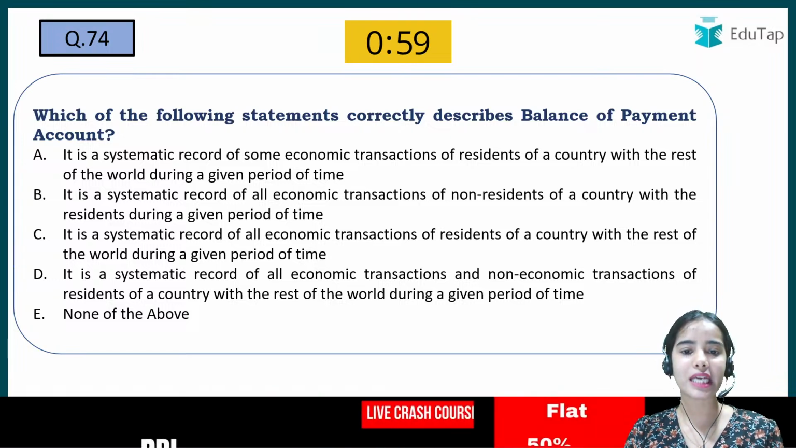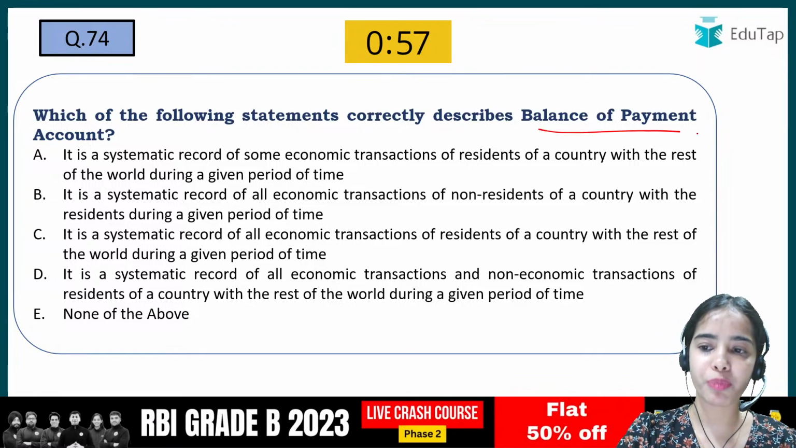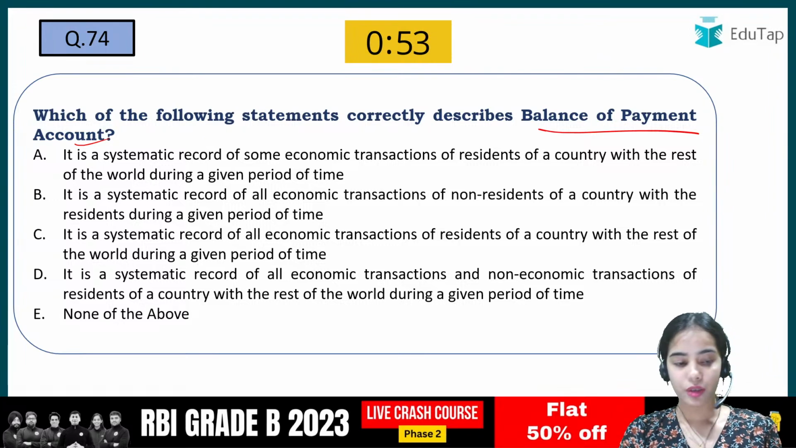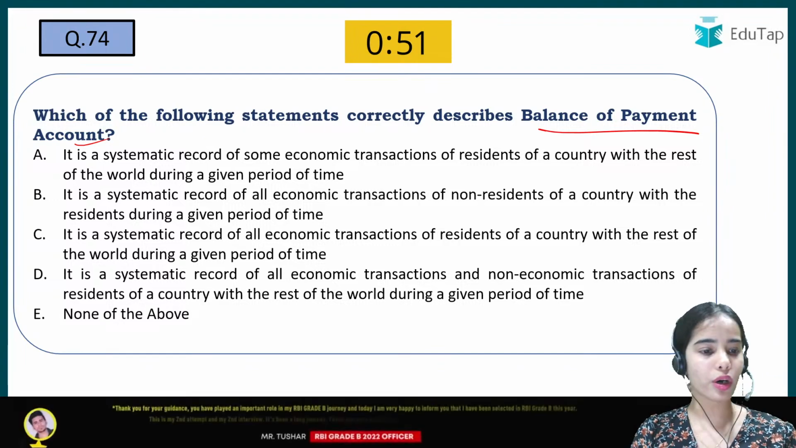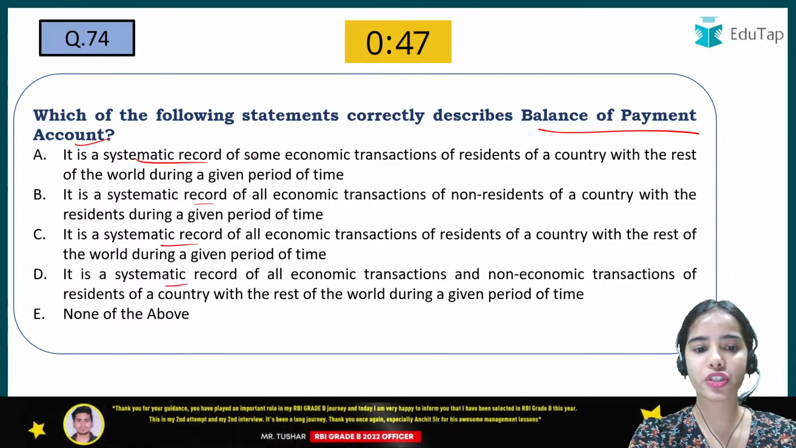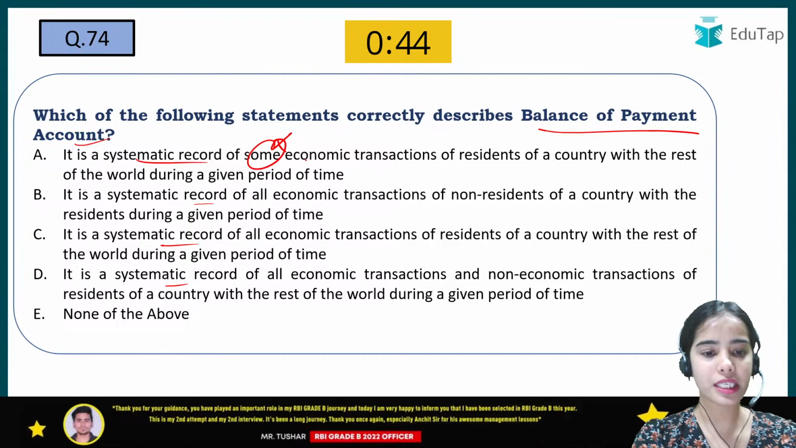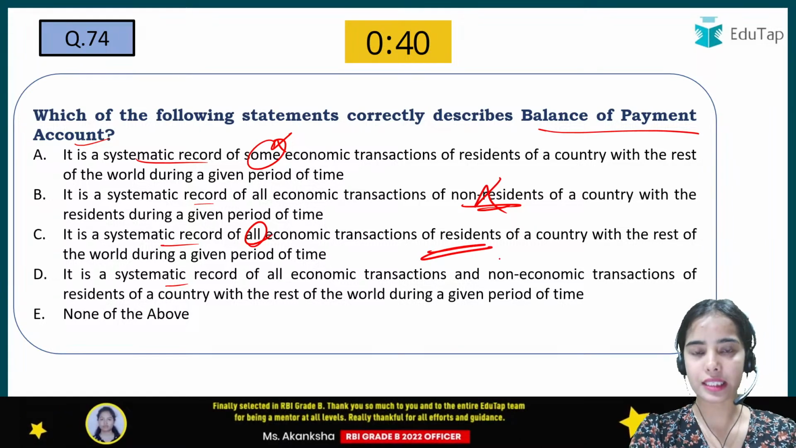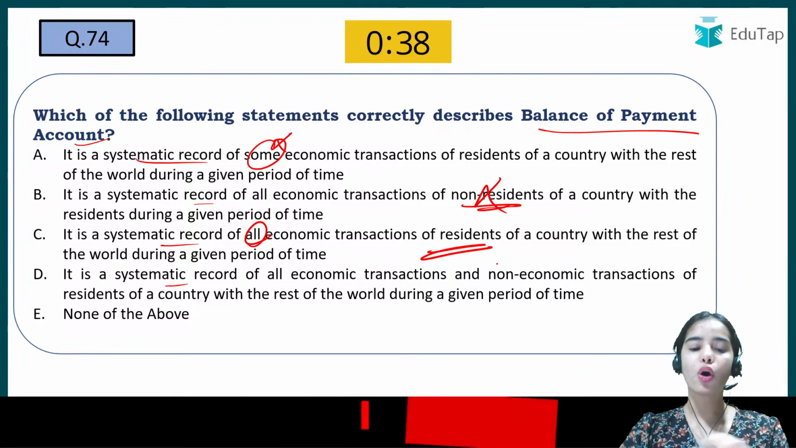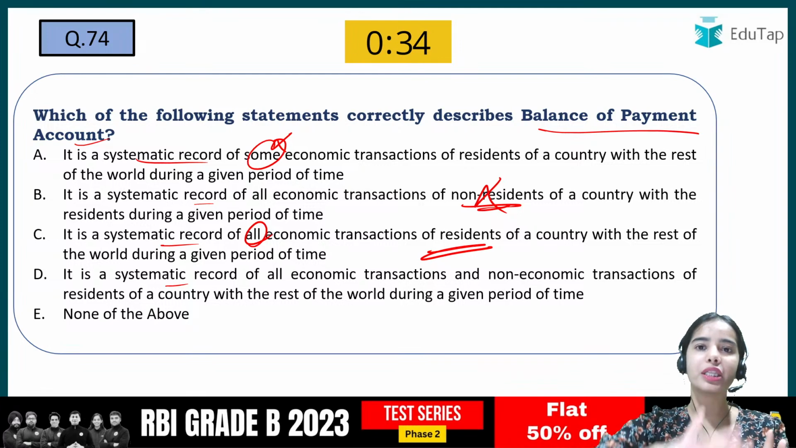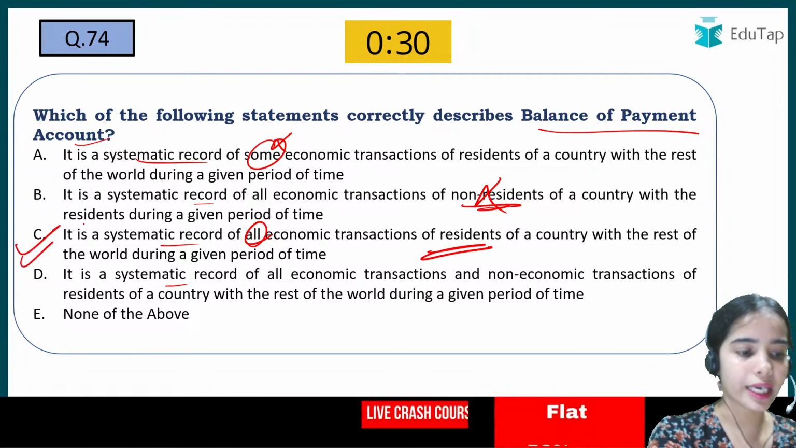Which of the following statements correctly describe the balance of payment? So you have to tell the basic definition of balance of payment. So here it is a systematic record, okay, that is same, of some economic transactions, wrong, all the economic transactions, of non-residents, wrong, of residents. So it is a systematic record of all the economic transactions that are done by the residents of a country with the rest of the world during a given period of time. So C is the correct answer.